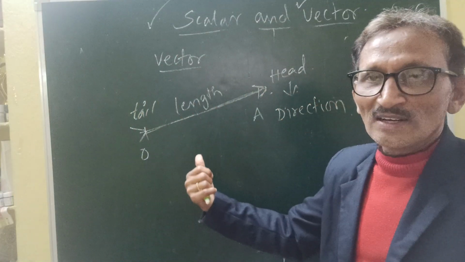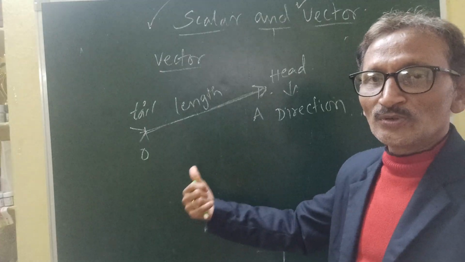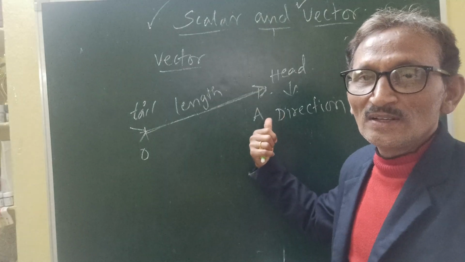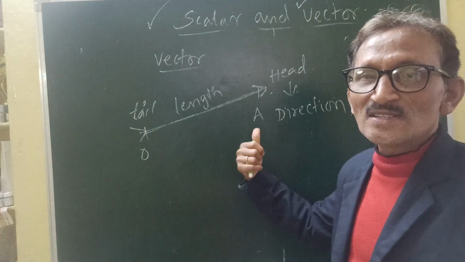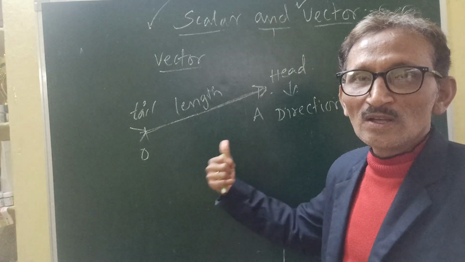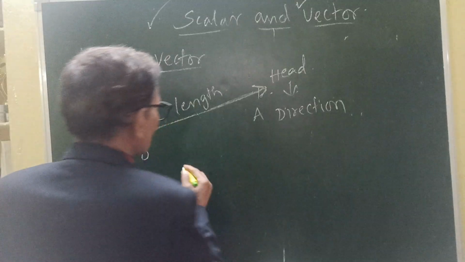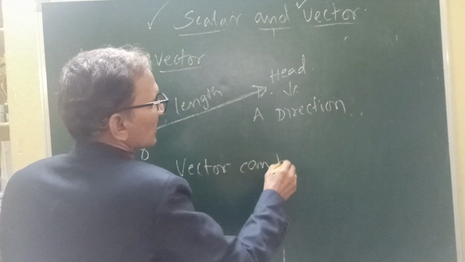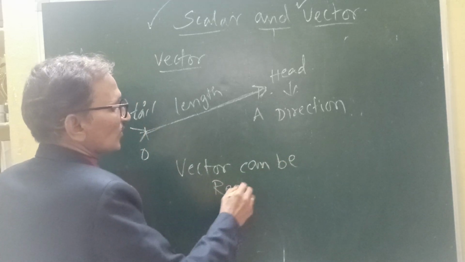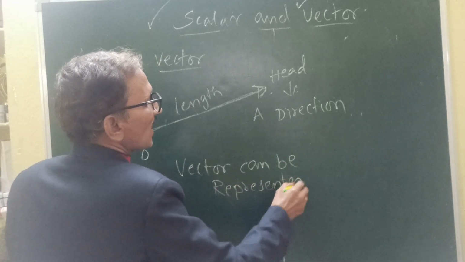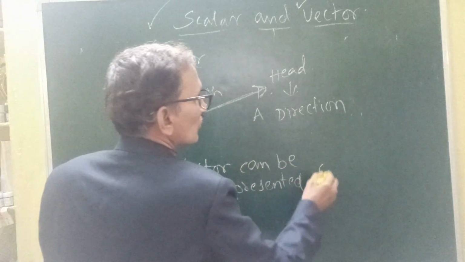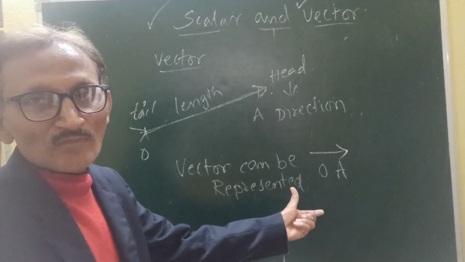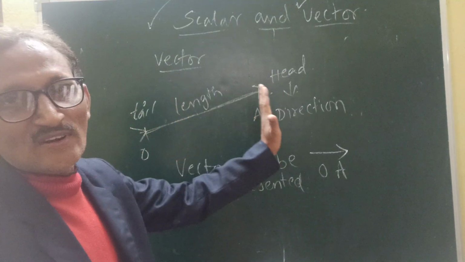So the length we call the magnitude, and along with the magnitude, some direction is also mentioned with the help of a head. So tail to head is taken as a length, that is O to A. So the vector is represented with an arrow from O to A, with an arrow on the top of that vector. O is the initial point and A is the final point.